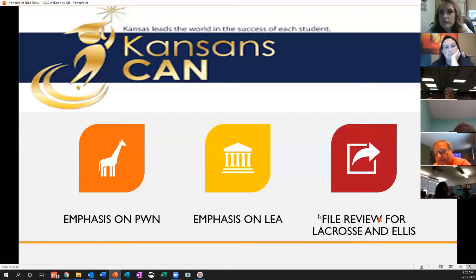September 15th is when all the data has to be submitted to the state. Of course, the pushing school back and everything else has caused that date to feel a whole lot closer than it normally is, because usually we start in July, but the time that has gone towards other things has caused this to be pushed back a little bit. But if you're in La Crosse and Ellis, just be looking out for that information.